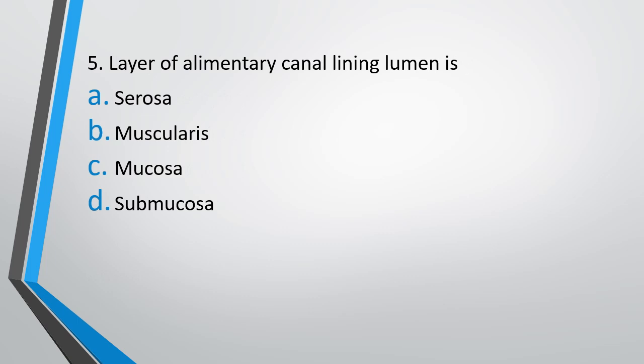Question 5. Layer of alimentary canal lining the lumen is option A, Serosa, option B, Muscularis, option C, Mucosa, option D, Submucosa. The correct answer is option C, that is mucosa. Guys, remember the layers of alimentary canal from inside to out, that means from lumen toward outward, is mucosa, submucosa, muscularis, then comes serosa.